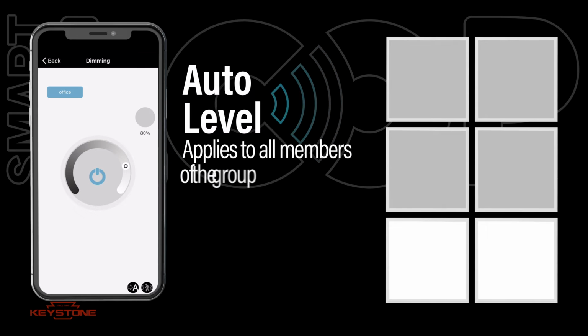Adjustments and settings applied here and on the sensor page apply to all members of the group. This allows the user to adjust the settings and states for many lights at once.